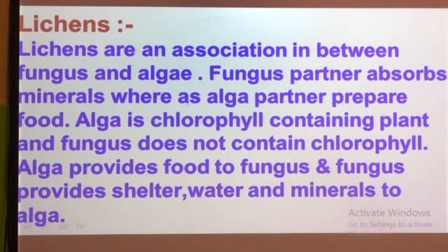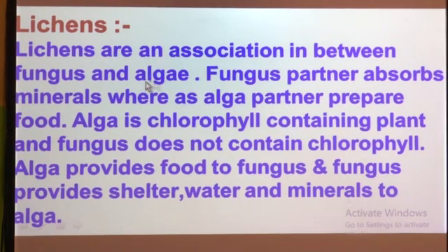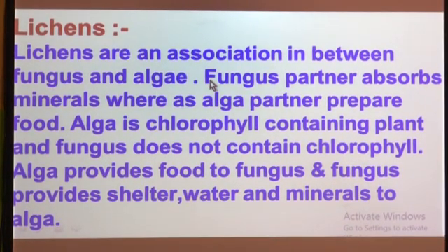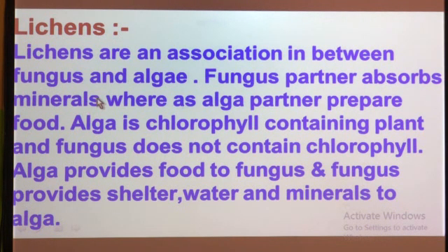These two types of plants are in association for resources and food. I told you, the fungus partner, it means plant, absorbs minerals, whereas the alga partner prepares food.